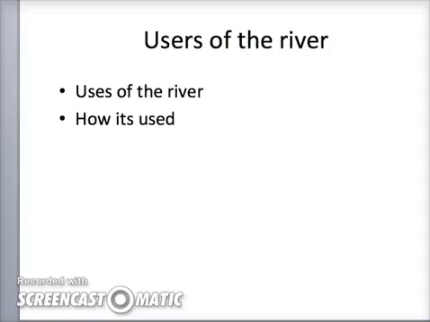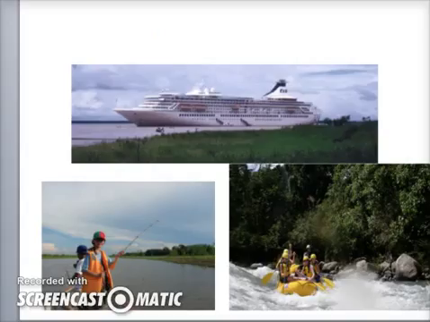And 2. Water pollution in and near large urban centres, which compromises poor populations' health, creates environmental damage, and increases the cost of water treatment for downstream users. Here are some photos of the users of the Amazon River, such as fishing, whitewater rafting, and ship tours.